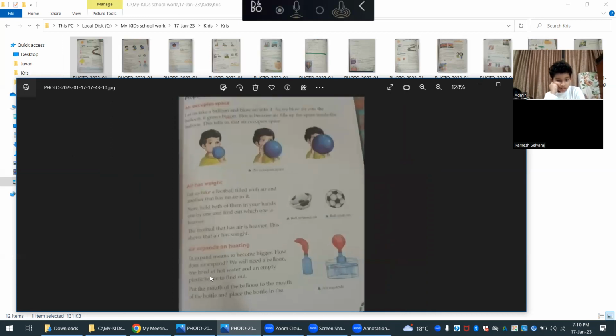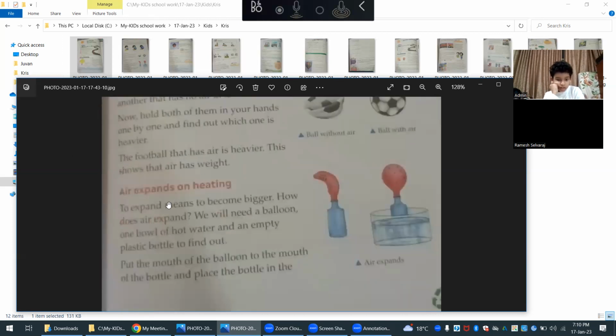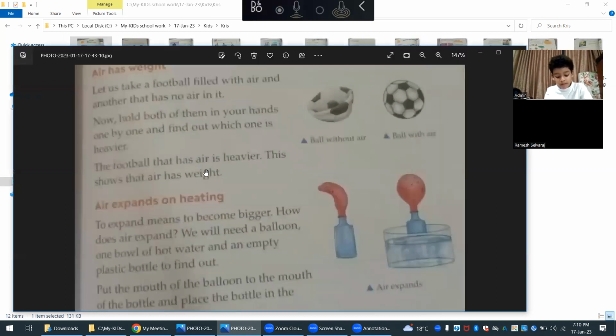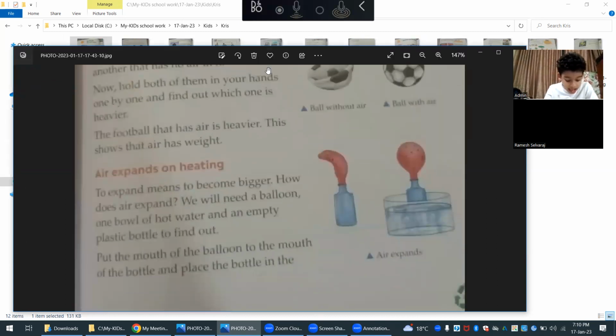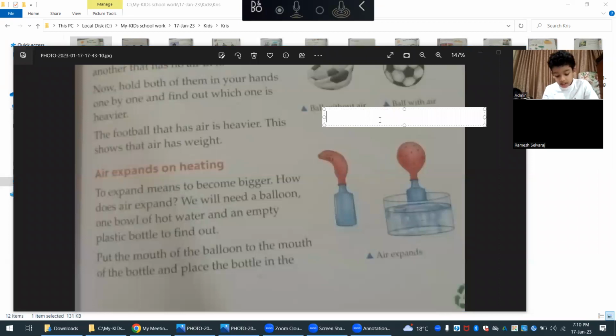Can you read like how I read, the same way? Air expands on heating. To expand means to become bigger. How does air expand? We will need a balloon, one bowl of hot water and an empty plastic bottle to find out.